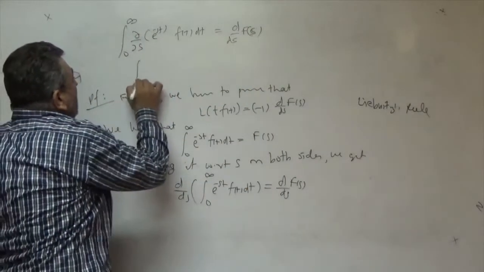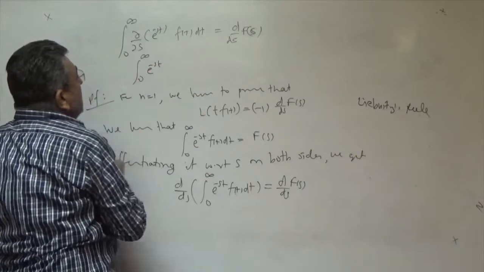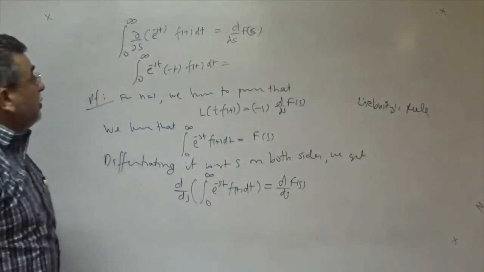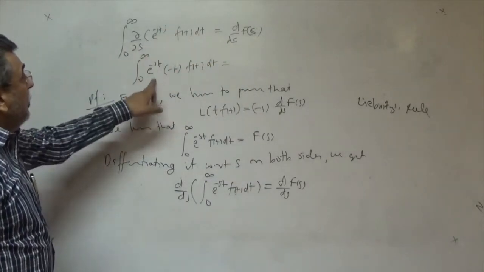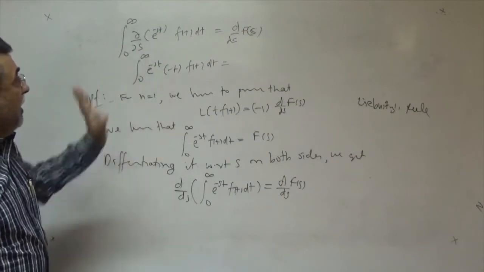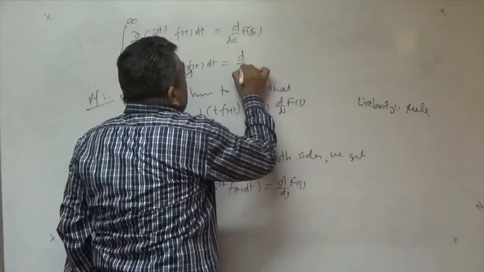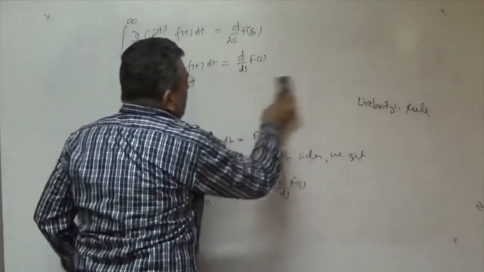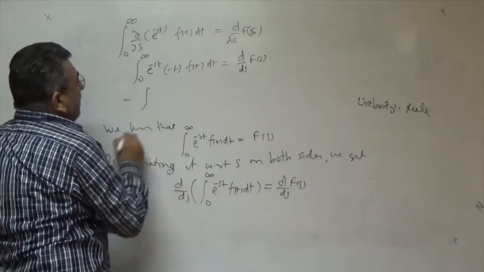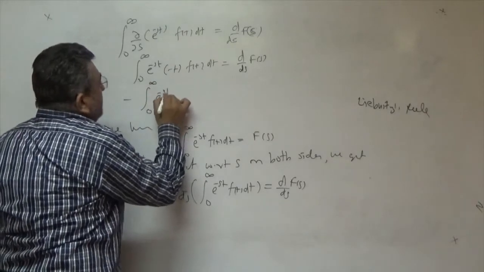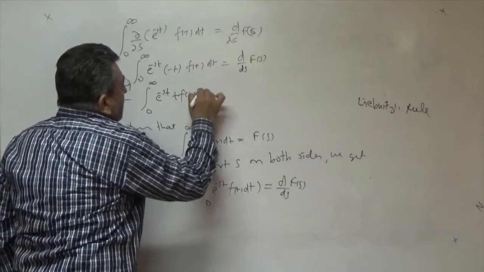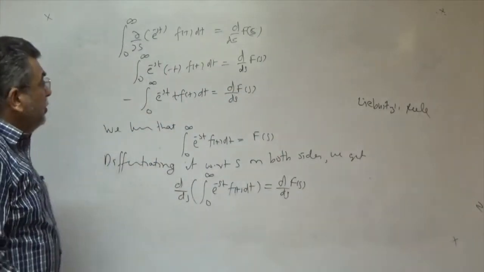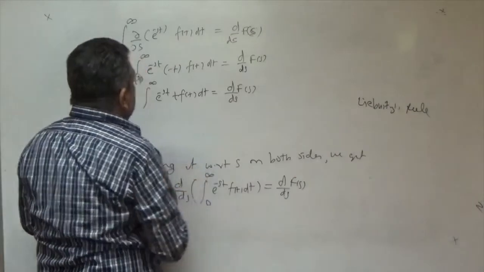By this, we get the integral from 0 to infinity of the partial derivative of e to the power minus st, because differentiation is with respect to s. So e to the power minus st stays e to the power minus st, and then the derivative of minus st is minus t, and d by ds of F(s). Now if you calculate this, you will get your required result. Here we take minus outside the integral, 0 to infinity e to the power minus st, t f(t) dt, equal to d by ds of F(s). You transfer the minus sign to the right-hand side.